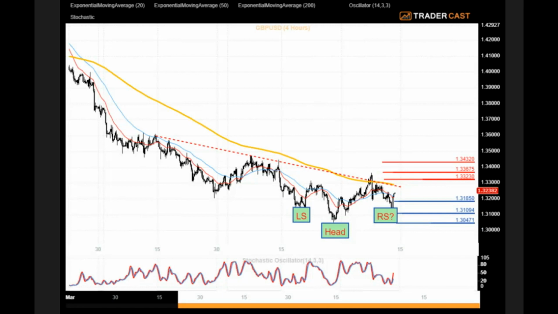Alternatively, if the current selling pressure persists and the 1.33 resistance level holds, then the bearish scenario is still intact, pointing to the downside supports at 1.3285 followed by 1.31 and 1.3050.